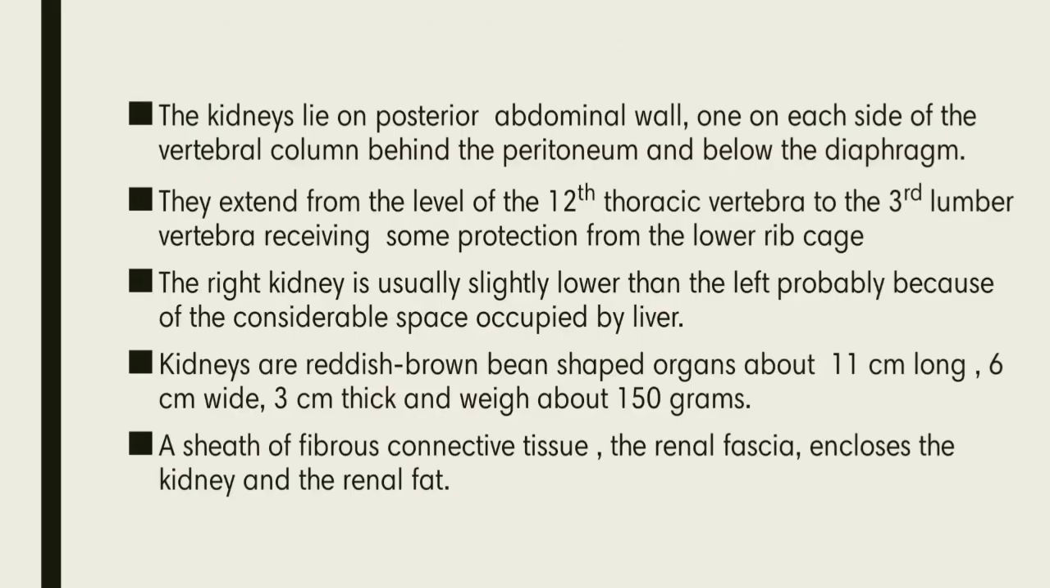The kidneys lie on the posterior abdominal wall, one on each side of the vertebral column, behind the peritoneum and below the diaphragm. They extend from the level of the 12th thoracic vertebra to the 3rd lumbar vertebra, receiving some protection from the lower ribcage. The right kidney is slightly lower than the left, probably because of the considerable space occupied by the liver. The liver is located on the right side of the abdominal cavity and it is about 1 to 1.5 kg. Because of this weight of the liver, the right kidney is lower than the left.